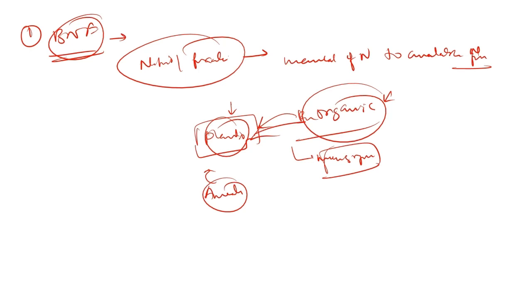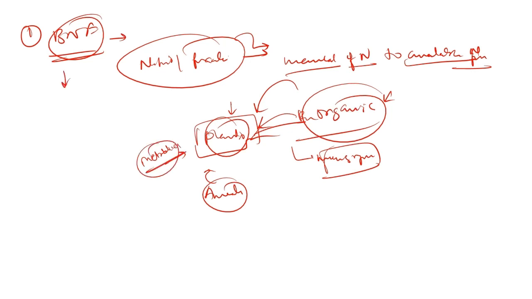So this is about nitrogen fixation. This is why it is important to fix nitrogen. It is just the conversion of the unavailable form of nitrogen to the available form so that it can be utilized by the plants to start their metabolic activities.